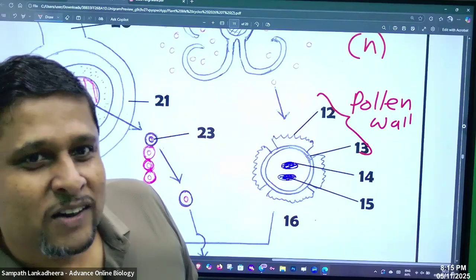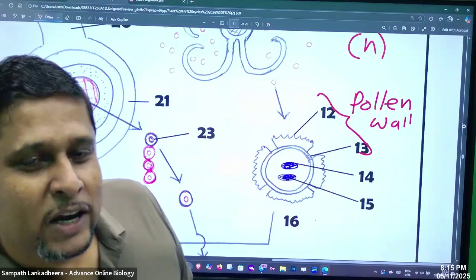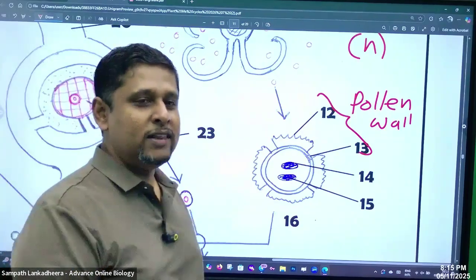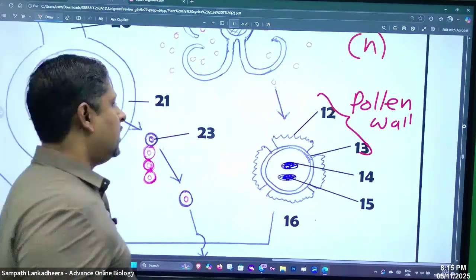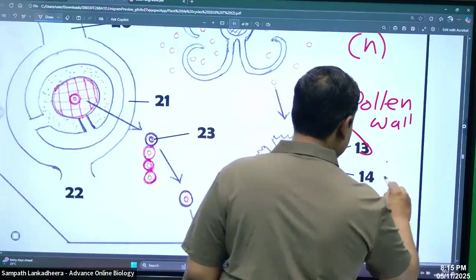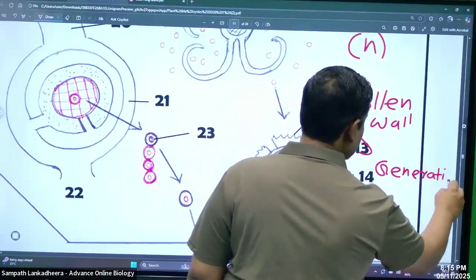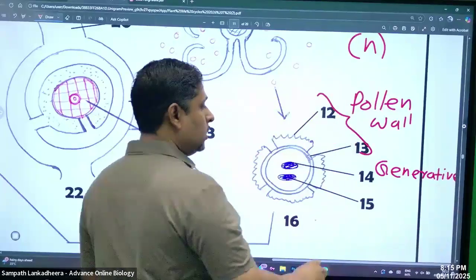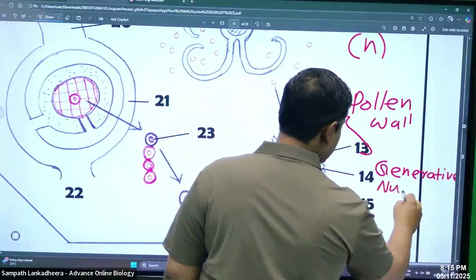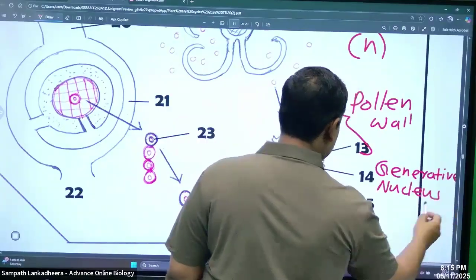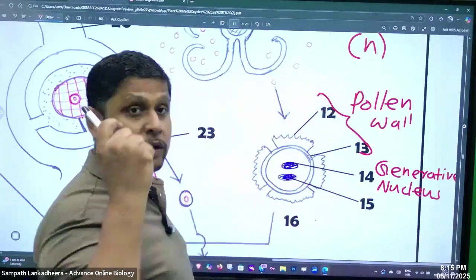Generative nucleus. Okay, polar nuclei, no. This is generative nucleus. What is the other one called, people? Tube nucleus.